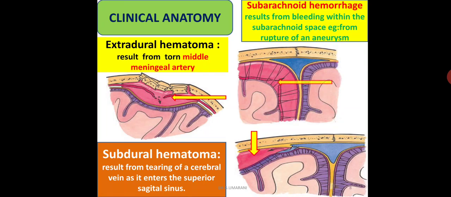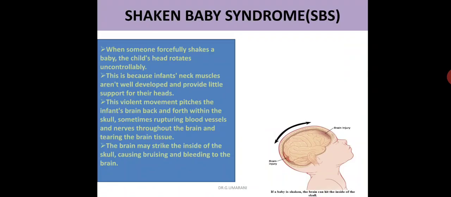So extradural hematoma and subarachnoid hemorrhage are both arterial in nature and very fast, whereas subdural hematoma is venous in origin and very slow. These are some clinical importance about the subdural space.